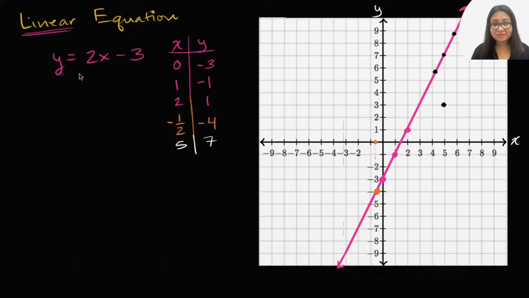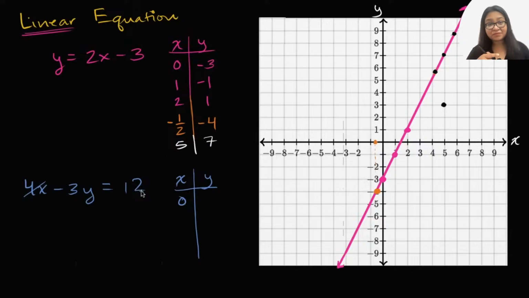Now, this isn't the only way that we could write a linear equation. You could write a linear equation like this: 4x minus 3y is equal to 12. This also is a linear equation. And we can see that if we were to graph the xy pairs that satisfy this, we once again get a line. If x is equal to 0, then this goes away. You have negative 3y is equal to 12. If negative 3y equals 12, then y would be equal to negative 4. So the point 0, comma, negative 4.